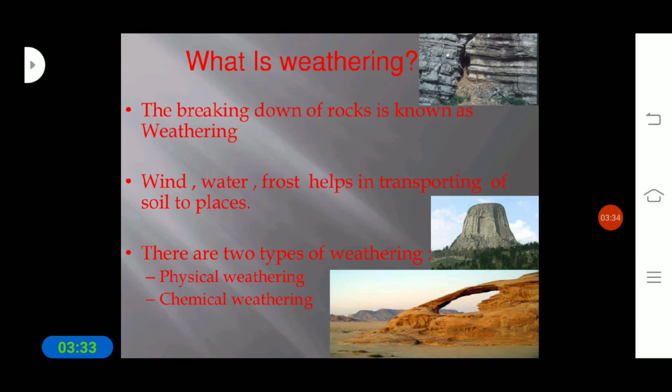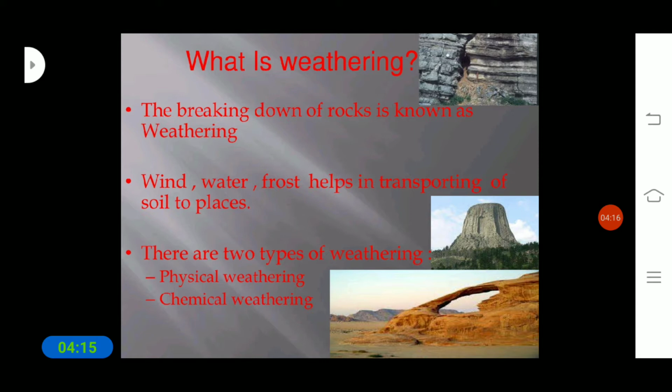What is weathering? You probably know that soil is formed by the breaking down of rocks. Soil is formed by the breaking down of rocks by the action of wind, water and climate. This process we call weathering. Weathering is nothing but the breakdown of rocks by the action of climate, wind and water.